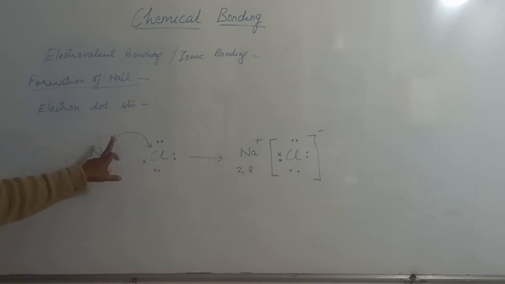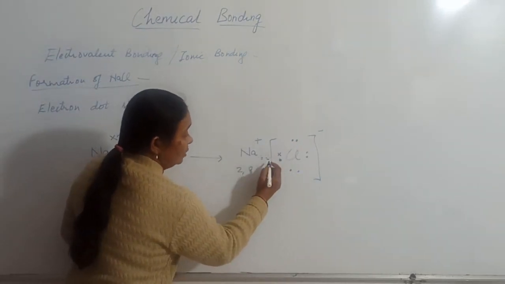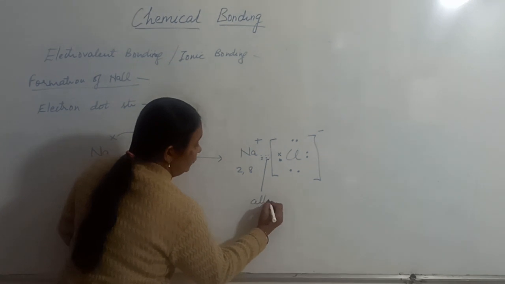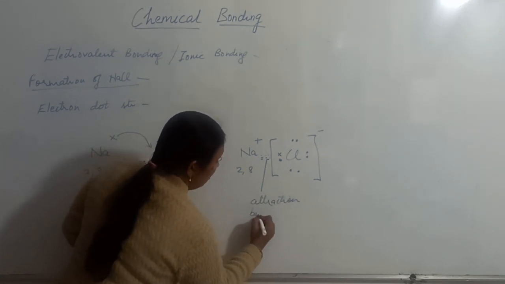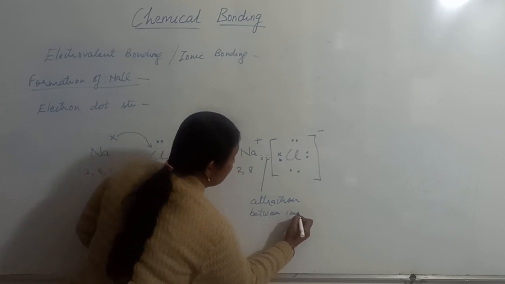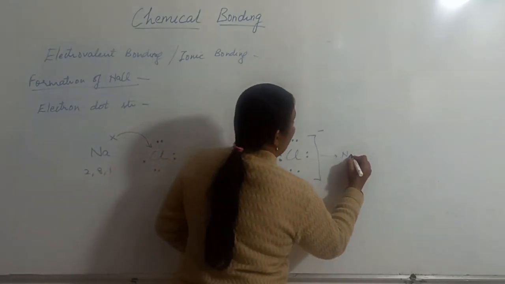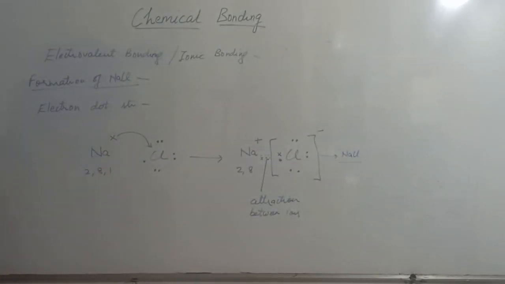Simply you are showing only the outermost shell electrons. Ions are formed. These ions will come closer and attract each other with a force of attraction, and due to attraction between ions, the compound sodium chloride will be formed. This structure which I have shown you, which is a little simpler one, is known as the electron dot structure.